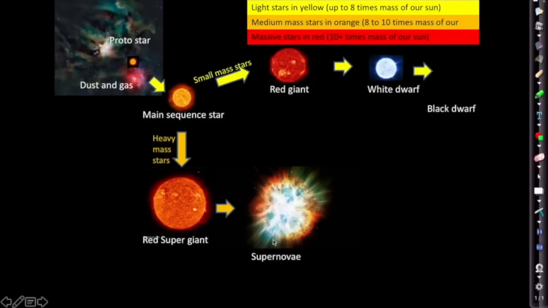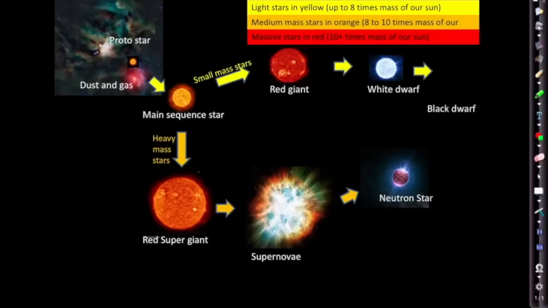Now, during the supernova is where they will make elements which are heavier than iron in the periodic table. So all of our golds and uraniums and silvers, they'll all be made in a supernova explosion. Now, after the supernova explosion, and that's ejected lots of those elements into space, what will be left behind is what we call a neutron star, which is made of neutrons and is very, very dense. Now, the most dense stars, the heaviest stars, about 10 times the mass of our Sun, well, they will actually go through the neutron star phase straight into a black hole.